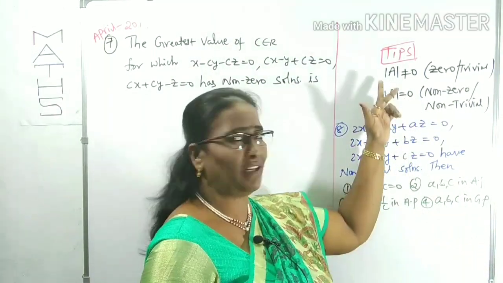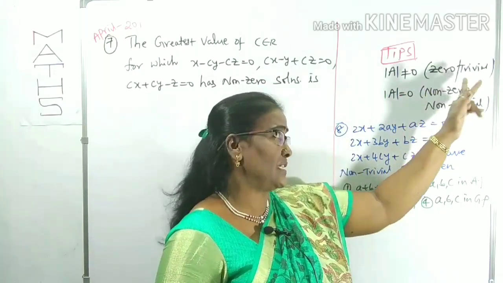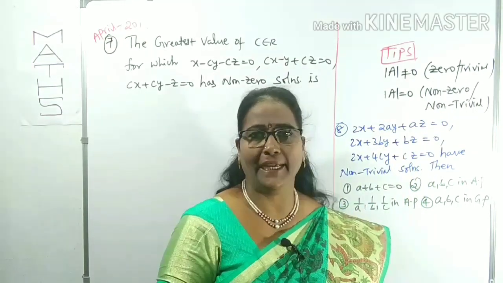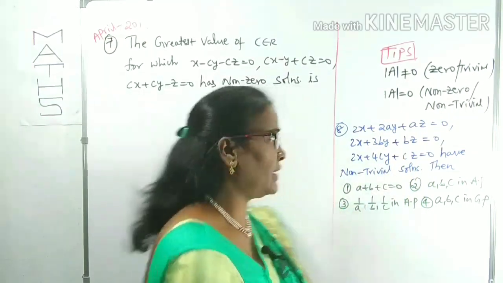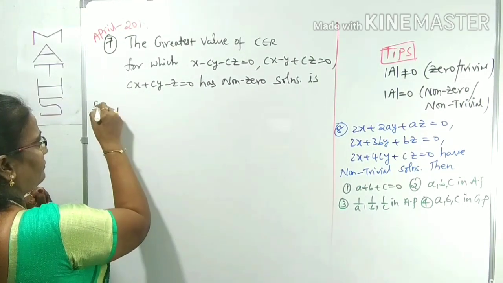Non-zero solutions are given. Those conditions I have briefly written here. Det A not equal to 0 gives the zero solution, which is also known as the trivial solution. What is the condition for non-zero solutions? Det A equals 0. Indirectly, what is given? Det A equals 0. That's it.